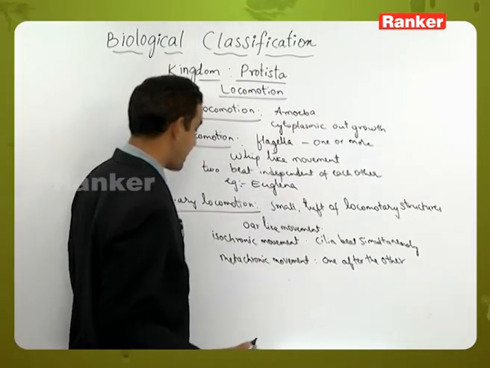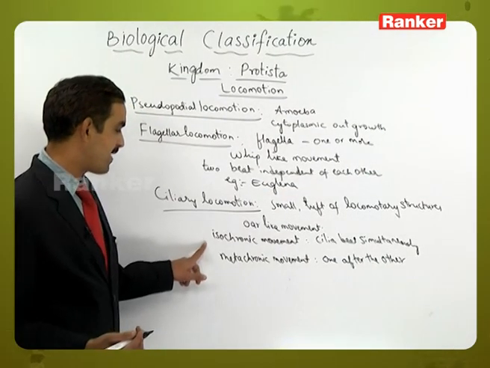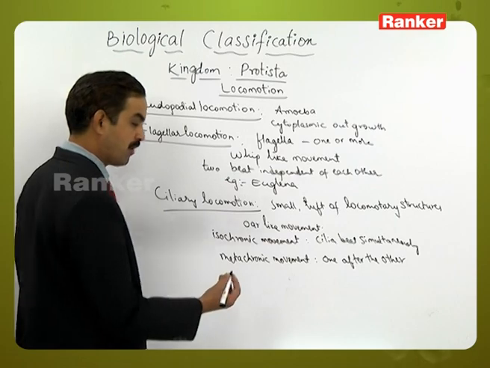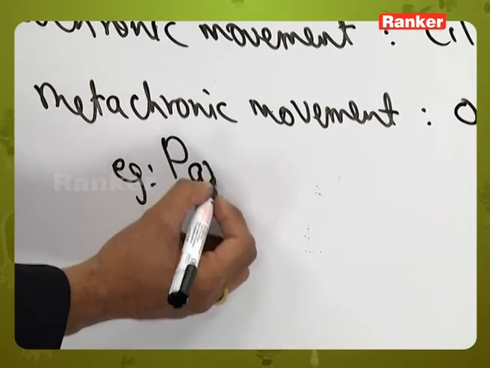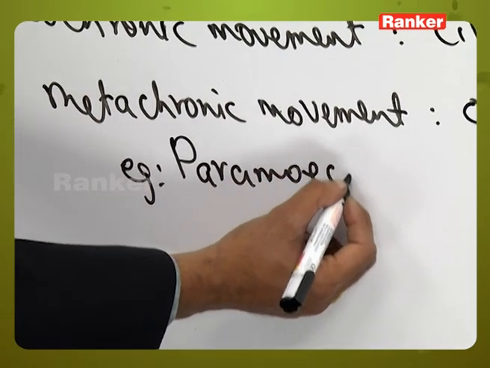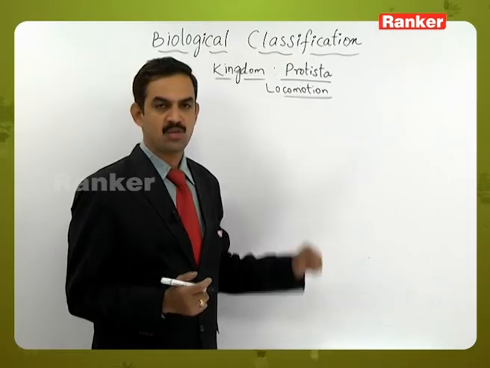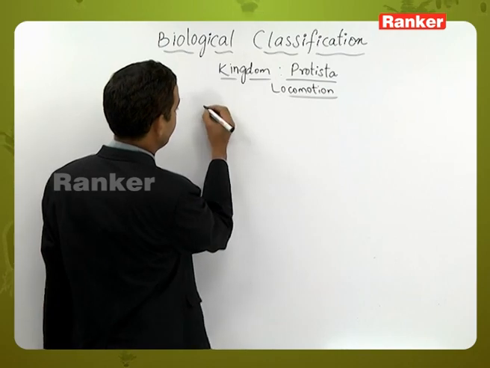So there is a slight variation in the ciliary movement, which may be isochronic or metachronic. This can be seen in examples like paramecium. So the next one is wriggling movement.